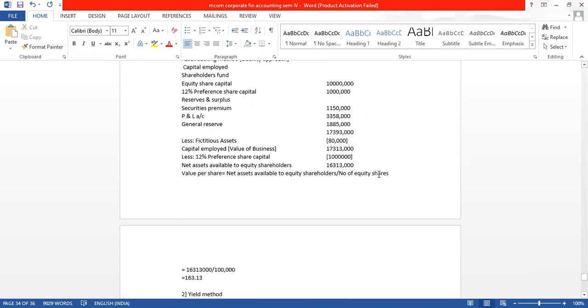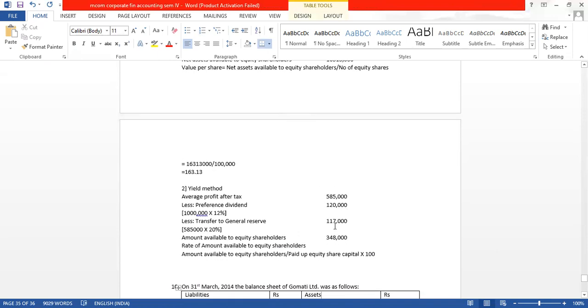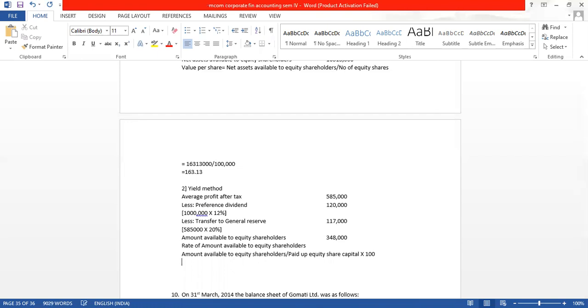If the equity shareholders, after investing 1 crore, are left with only 3,48,000, how much percentage is the rate of return?